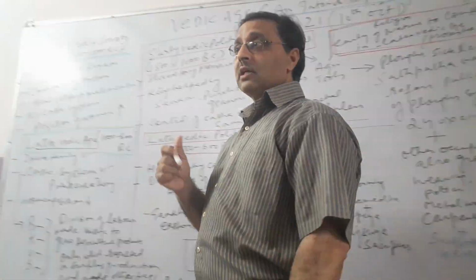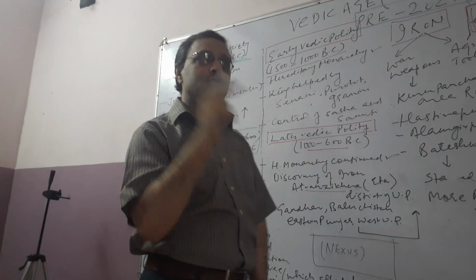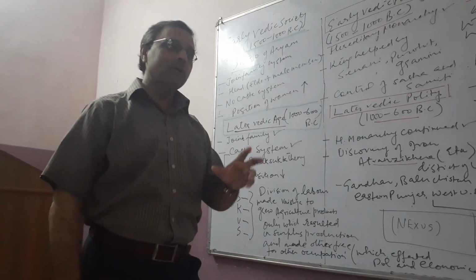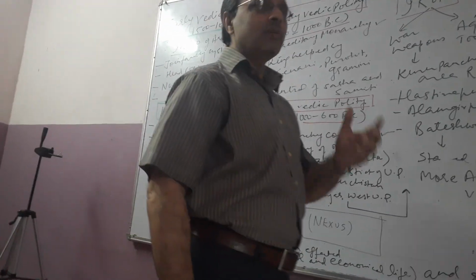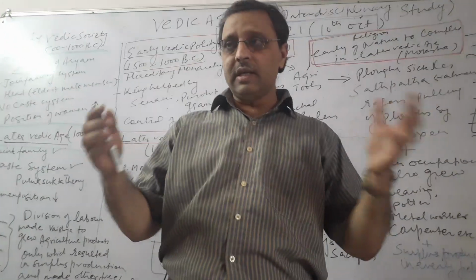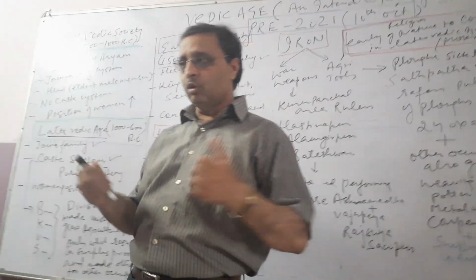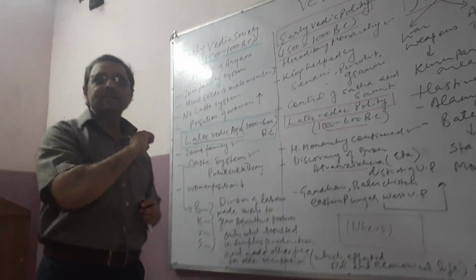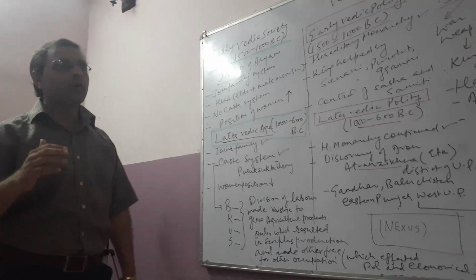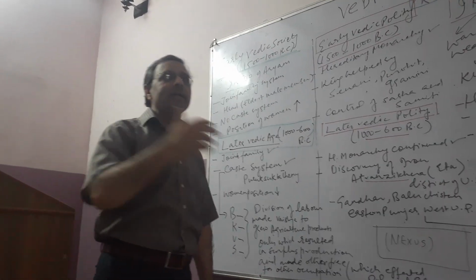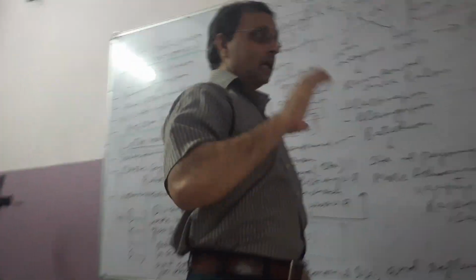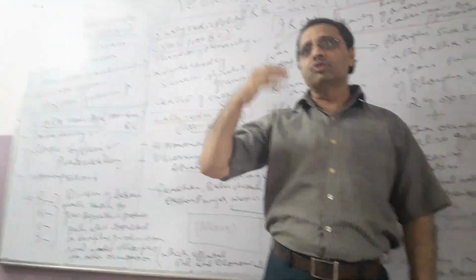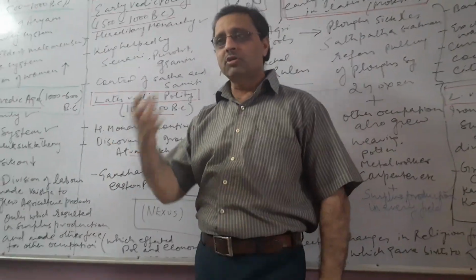Why? Because the king, the polity, the government was also supporting the Brahman, because it was the Brahman who used to pray for the victory of the kings in the war. So between the king and the Brahmans there was a close association, and that's why the common people just followed them with blind eyes. In the initial stages the problems were not there, but the problems started in the later Vedic age, because all the time the mind of the people was covered with the topic of moksha. Anyhow, we have to get the moksha. That was in their mind.